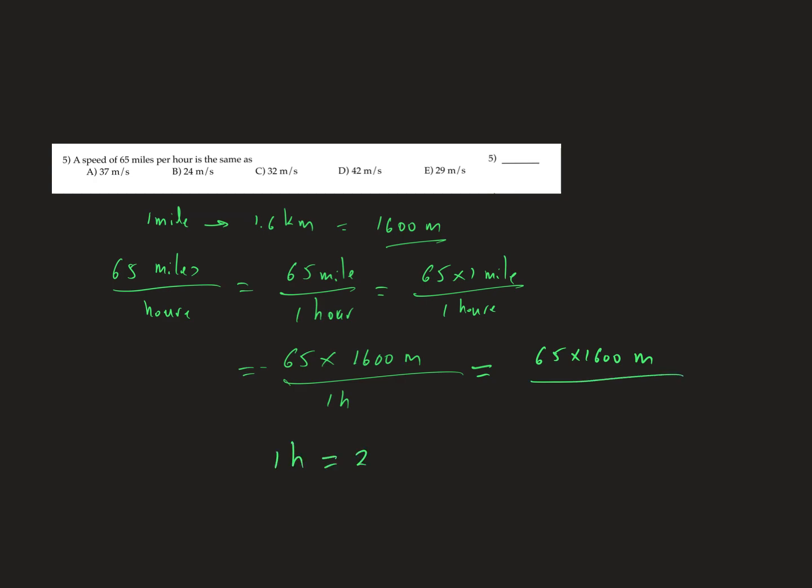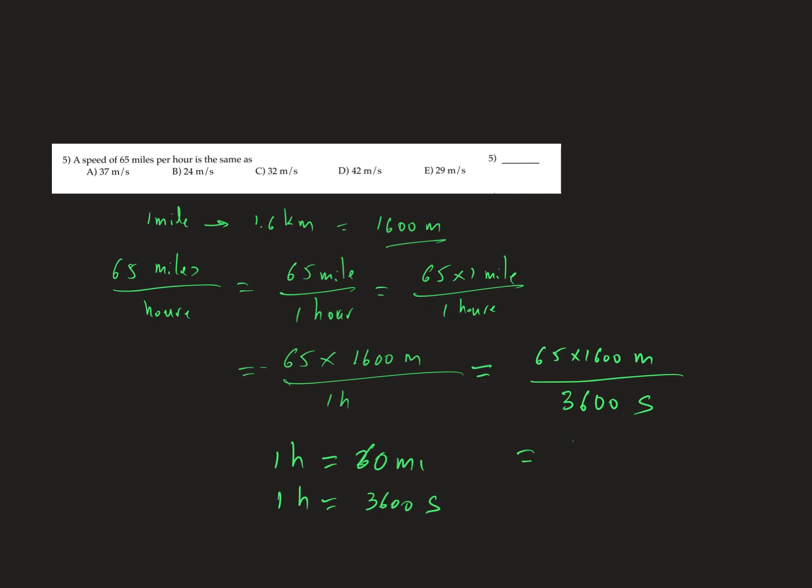And now 1 hour is 60 minutes, and 1 minute is 60 seconds. So that makes 1 hour equal 3,600 seconds. So it is divided by 3,600 seconds. I have converted the unit miles per hour to meters per second.